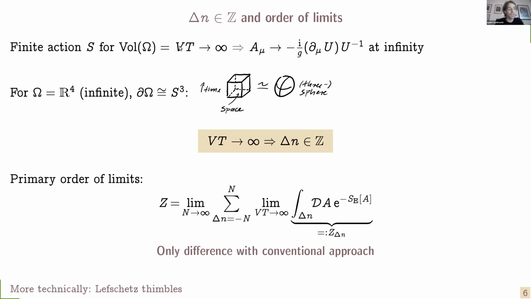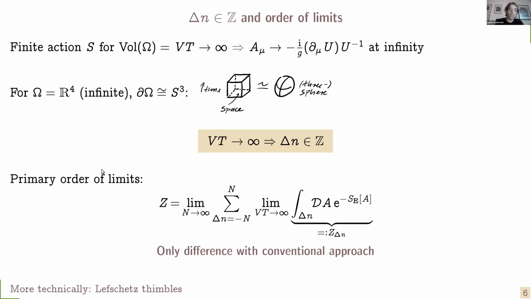So we take time to infinity now, and we ask what are the relevant contributions to the path integral. And these are those of finite action. This means that the physical gauge fields have to go to zero at infinity, and this means that the gauge potential has to go to pure gauge. Now that we take time to infinity, we can also take for our space-time R4, and we can identify the boundary as being topologically equivalent to a three-dimensional sphere. And this is how we arrive at the fact that we are dealing with integer topological sectors. Now in this chain of arguments, integer topological sectors arise as a consequence of taking the space-time volume to infinity.